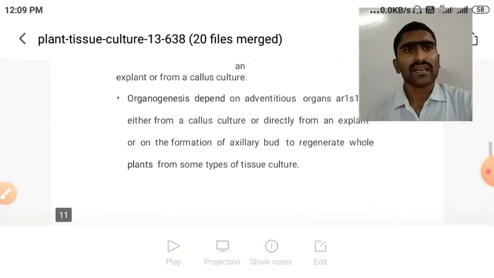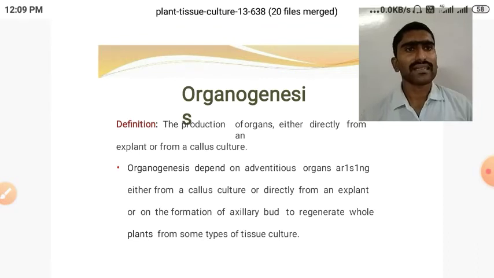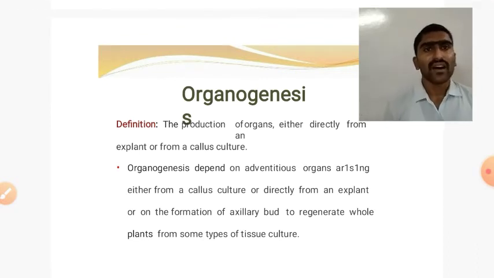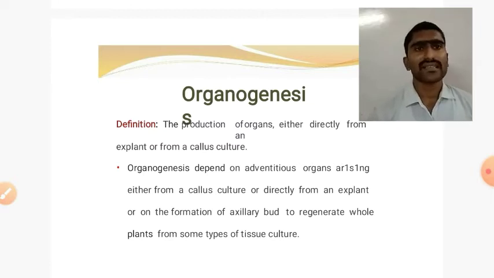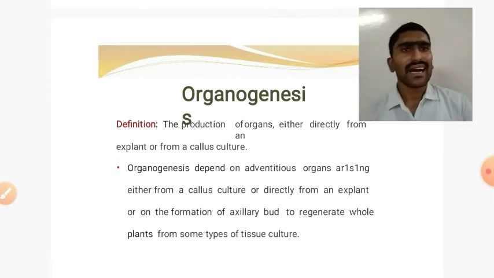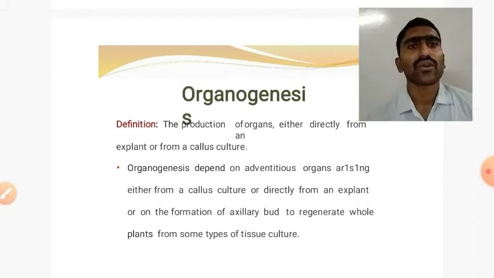Okay, see here, organogenesis. The production of organs either directly from the explant or from a callus culture is known as organogenesis. Organogenesis depends on adventitious organs arising either from the callus culture or directly from an explant, or on the formation of axillary buds to regenerate whole plants from some types of tissue.